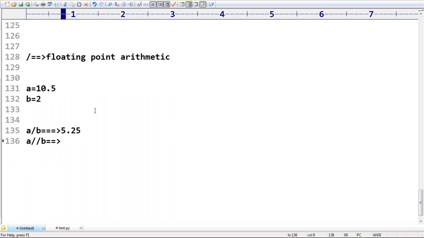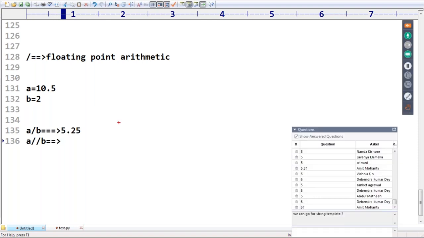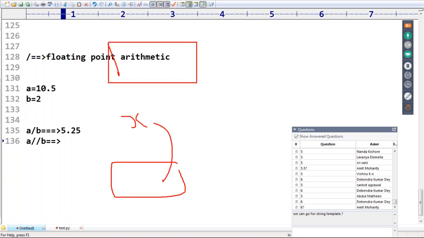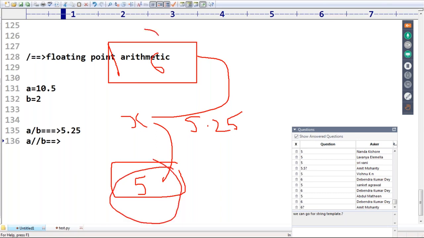Sir, A floor division B. What is the answer? Floor means, sir, before or after? If I have X, floor of X means before. Ceiling is nothing but the next level, the upper value. Floor means before, ceiling means after. If it is 5.25, the before value is 5 and the after value is 6. Remember this: this is called floor, this is called ceiling.